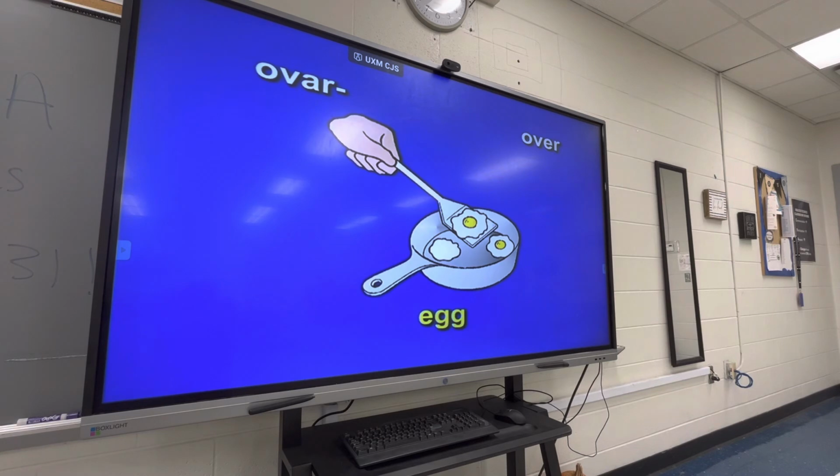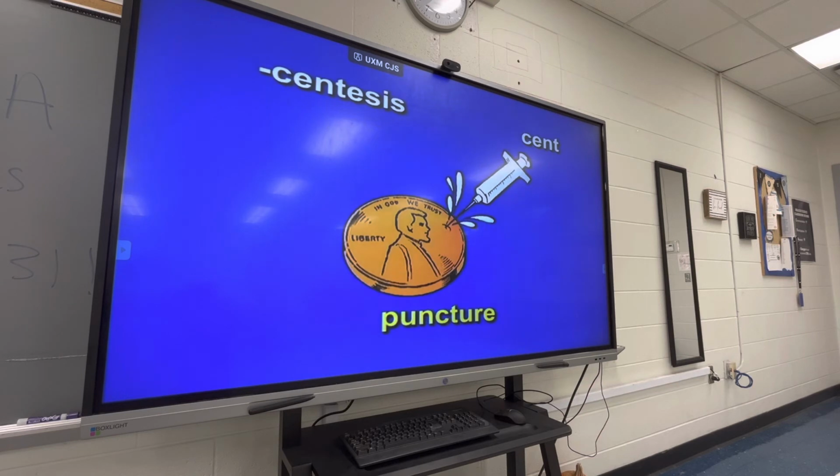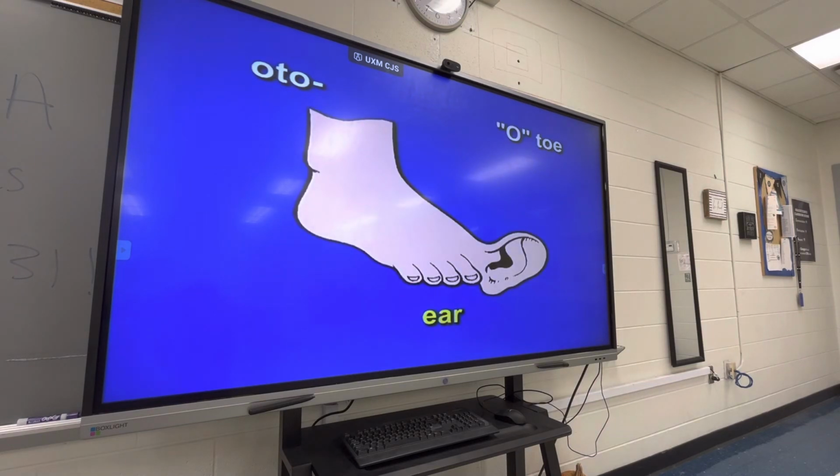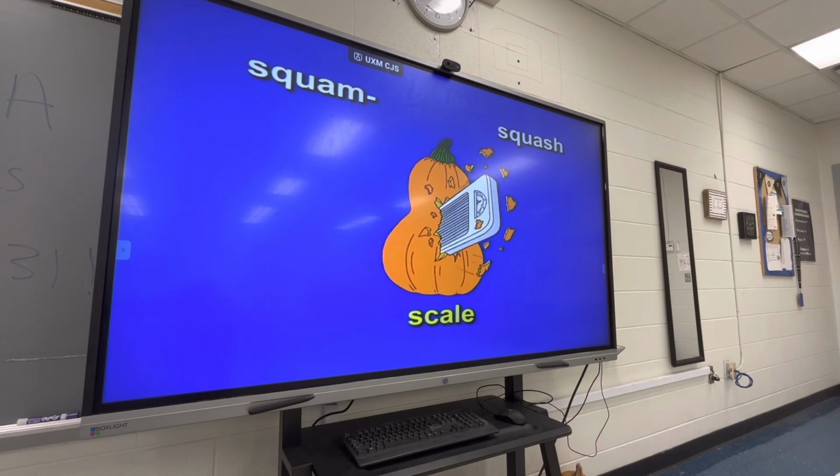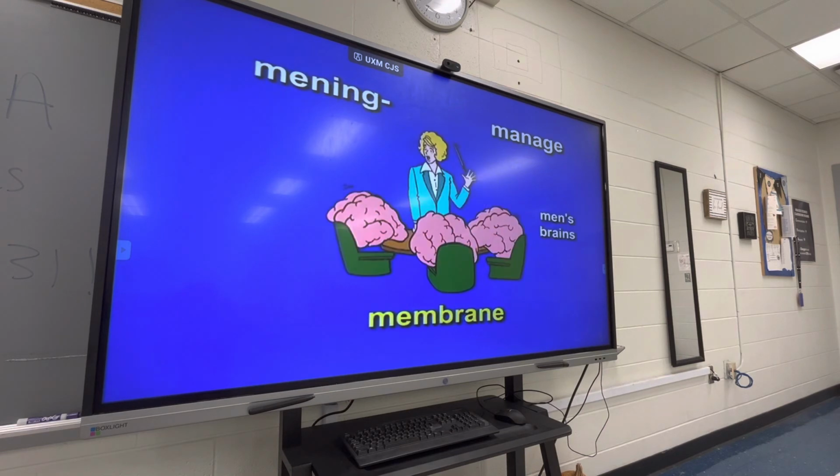Ovar, over, egg. Centesis, scent, puncture. Oto, ear. Billy, bill, pile, bile. Squam, squash, scale. Menage, manage, men's brains, membrane.